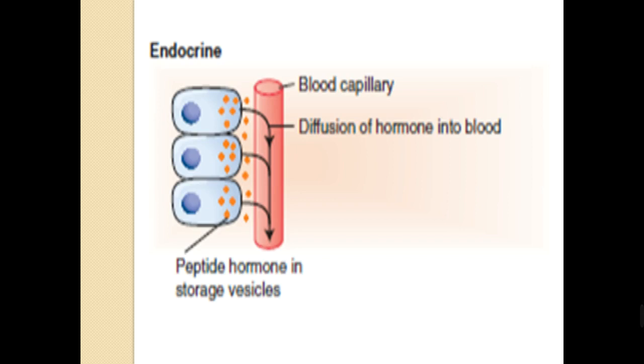When the hormones are released from these vesicles, they will pass through the capillaries from the endocrine cells into the blood, so there will be a diffusion of hormone into the blood. And in this way, the hormone will be distributed to different parts and different areas of the body.